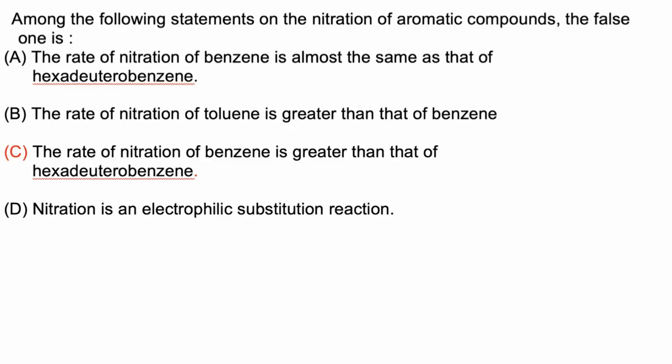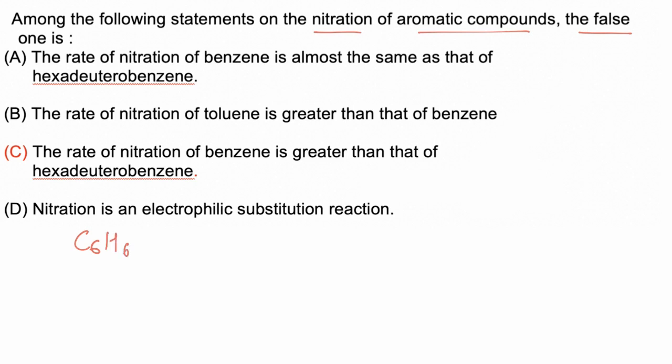In this question we have to find which of the following statements is false when nitration of an aromatic compound is done. Now in the first case, the rate of nitration of benzene is almost the same as that of hexadeuterobenzene. This is correct.